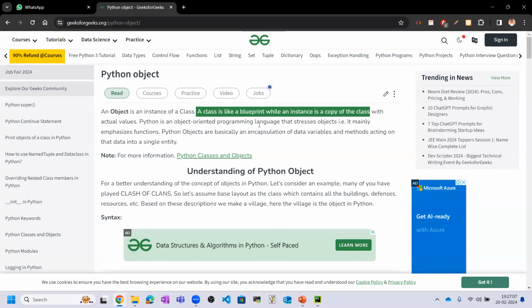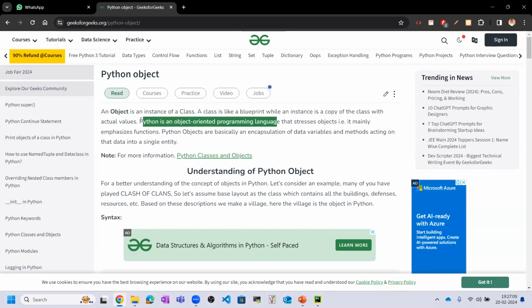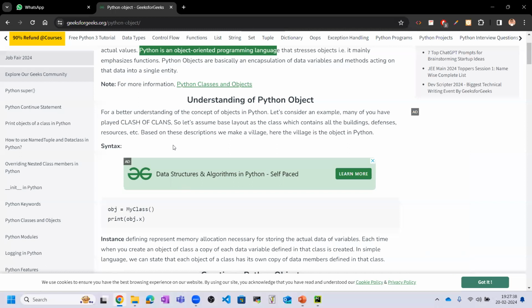Python is an object-oriented programming language, which stresses objects. Python objects are basically an encapsulation of data variables and methods acting on the data in a single entity. So this line means that in Python objects we are hiding the data variables and using some methods to get that data.